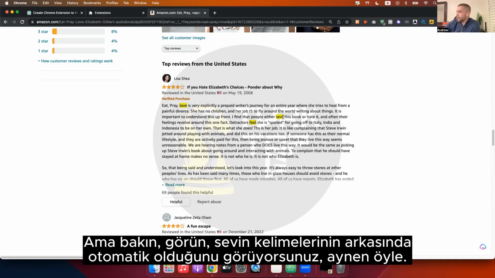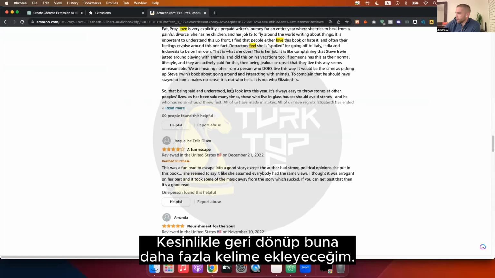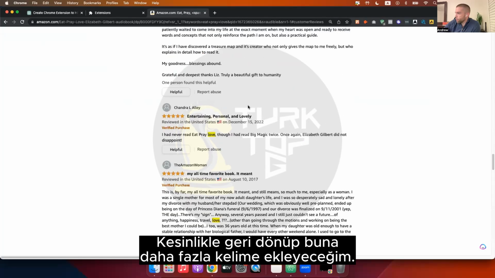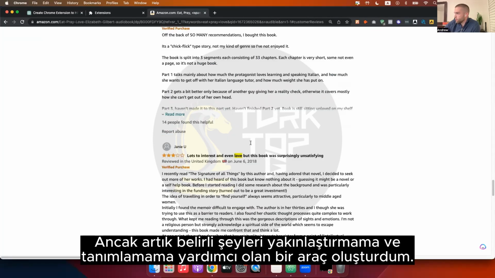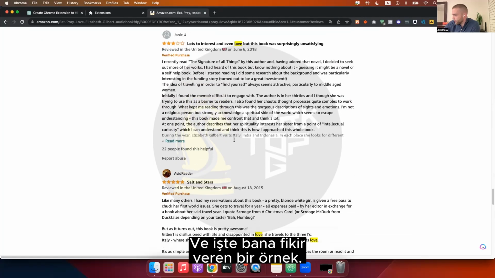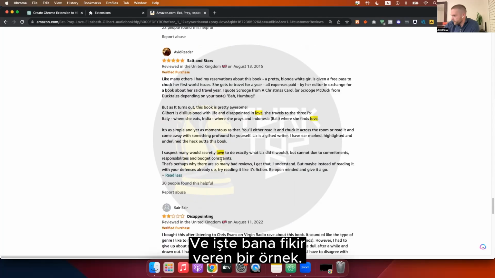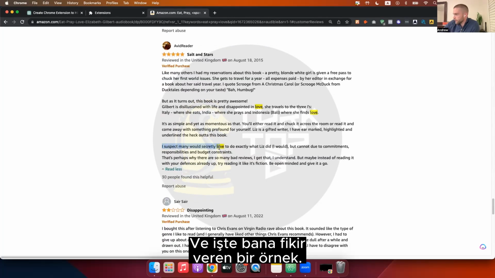But you can see that it's automatically highlighted words: feel, love, exactly. I'm definitely going to go back in and add more words into this, but I've created a tool now that helps me zoom into and identify certain things, right? And boom, here's an example of it giving me insight, right?